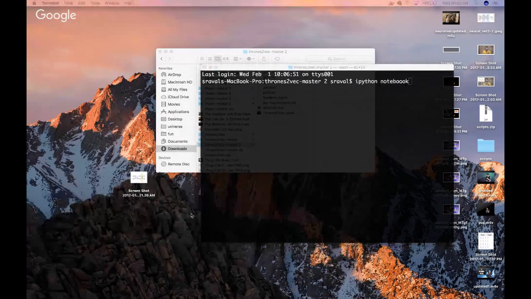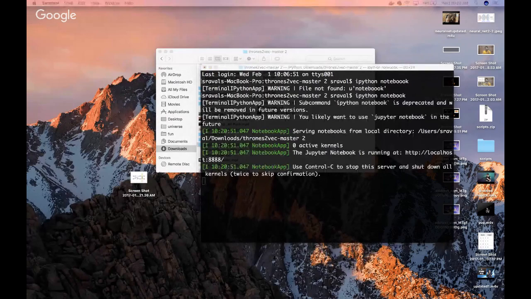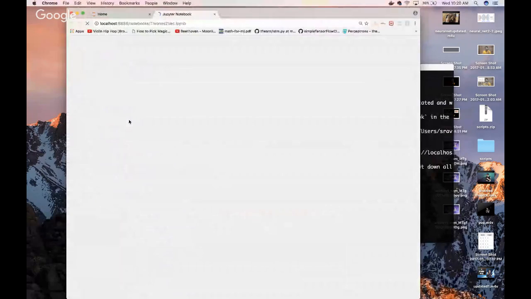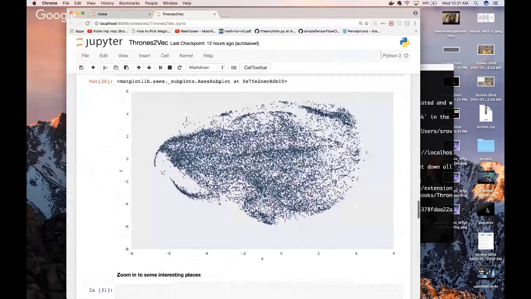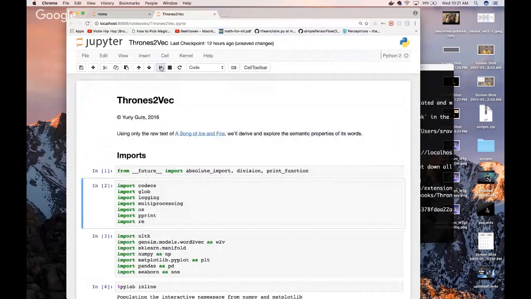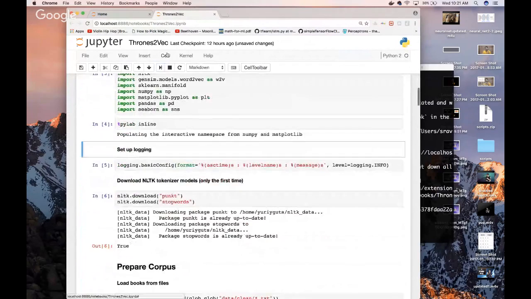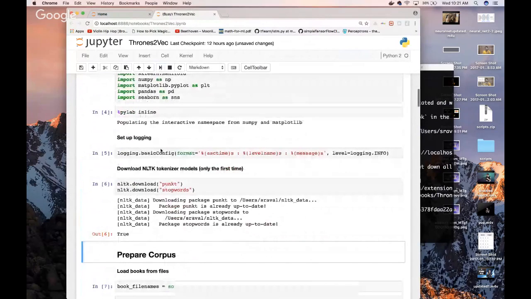And okay, so here we go. Boom. Okay, so let's just run what we have here. PyLab inline, populating. Boom. Okay.